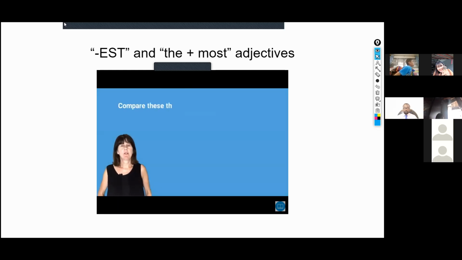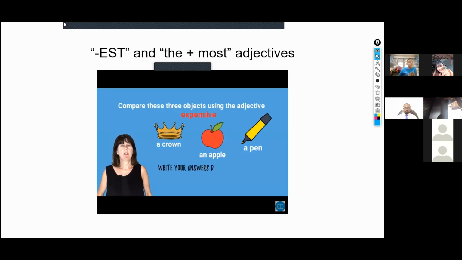Compare these 3 objects using the adjective expensive. A crown, a pen, and an apple. Write your answer down below in the comments section.